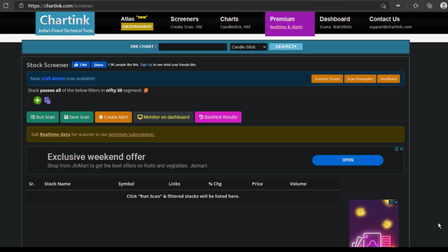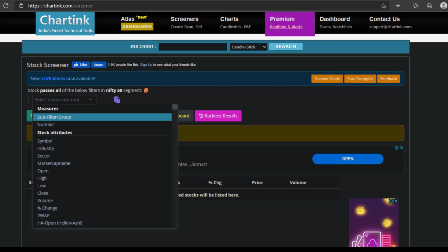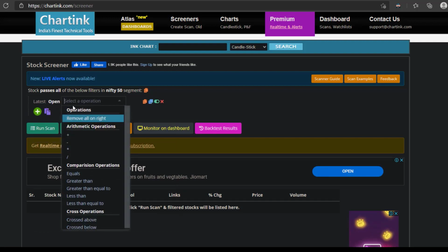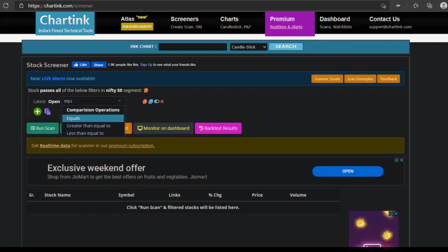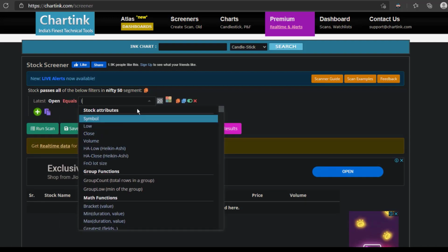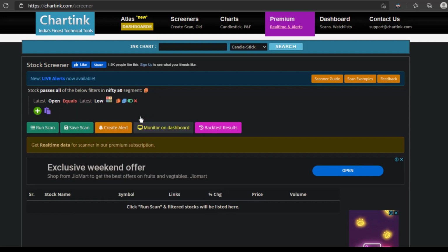Okay friends, now we are going to see how to take long trades within intraday using yet another scanner. Just make sure that you have selected Nifty 50 in this drop down, click on plus and type open equals low. So this scanner is for scanning bullish trades within intraday, right? Let's run the scan and see the results.